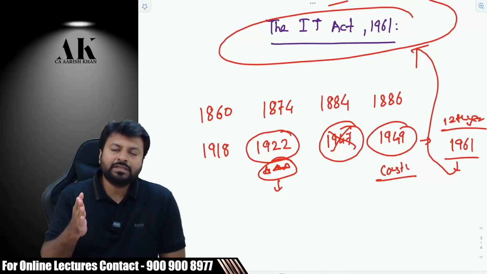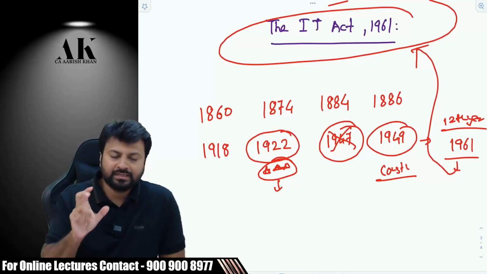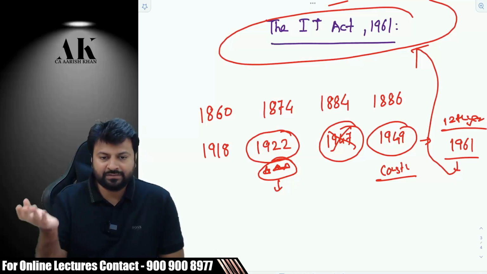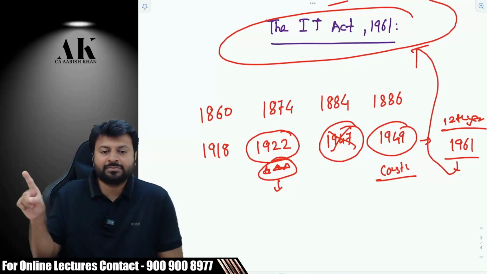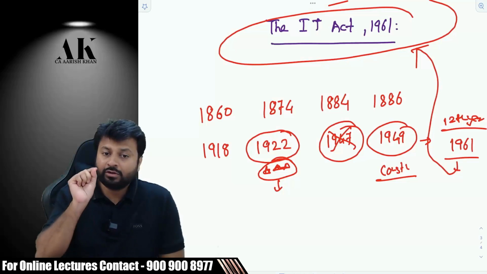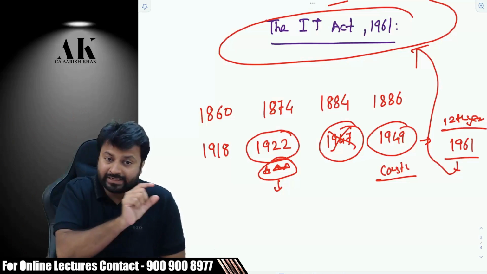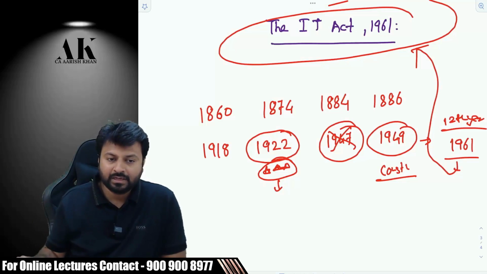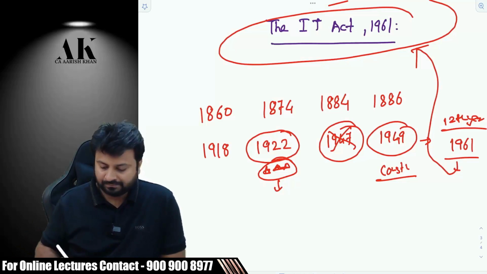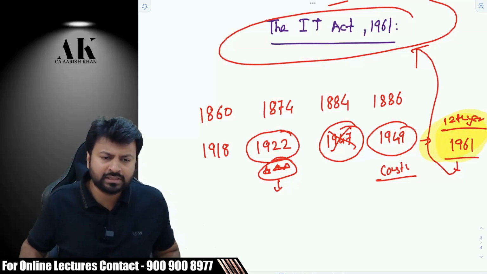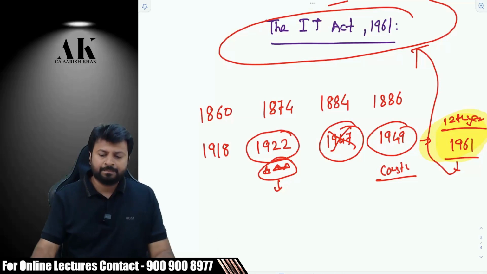So if you open the very first page of the bare Act, the Income Tax Act 1961, you will see on the very first page it is written, in the 12th year of Republic, we are bringing this law. It is written on the first page of the bare Act. So this is the history of income tax law. It has become very old now, around 63 or 62 years old.